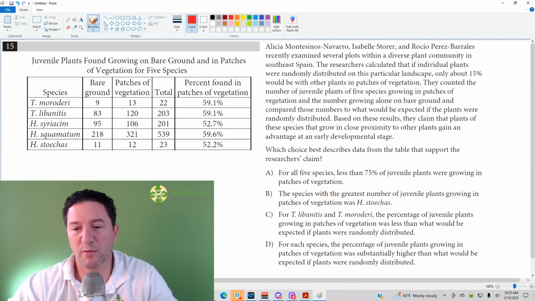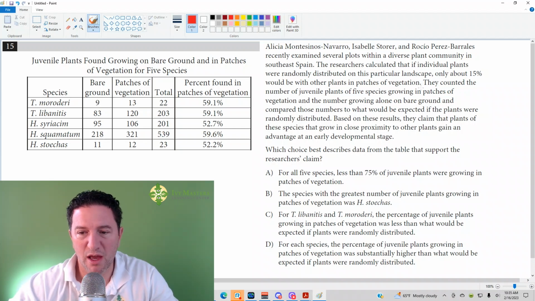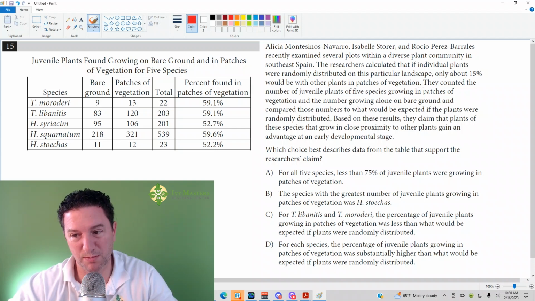They counted the number of juvenile plants of 5 species growing in patches of vegetation and the number growing alone on bare ground and compared those numbers to what would be expected if the patches were randomly distributed. Based on these results, they claim that plants of these species that grow in close proximity of other plants gain an advantage at an early developmental stage.